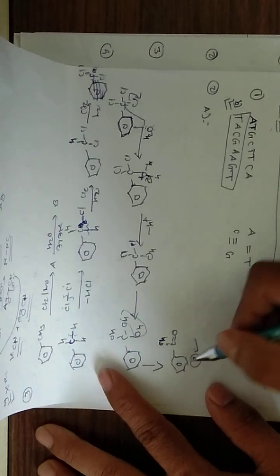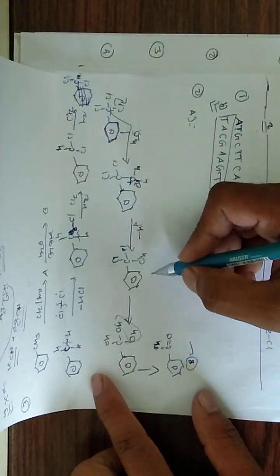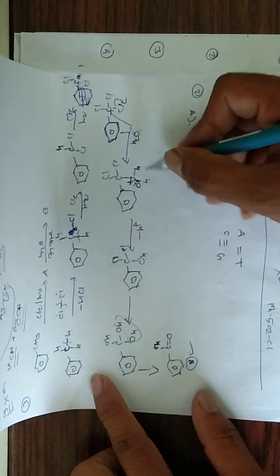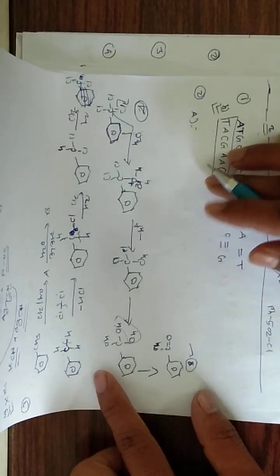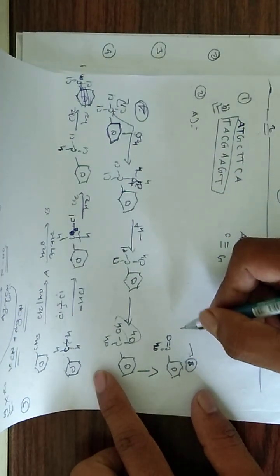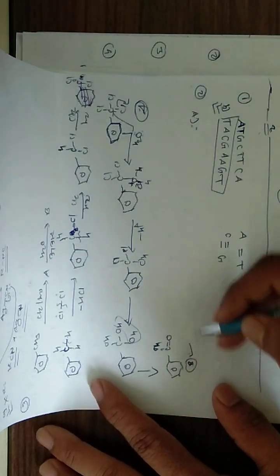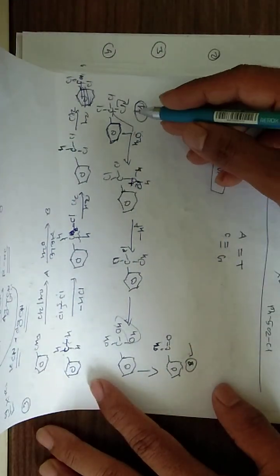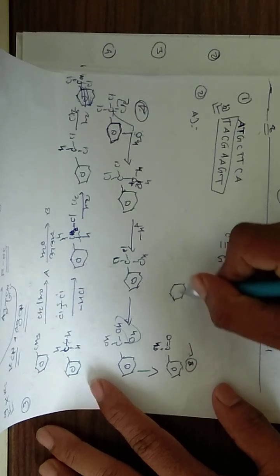Here this benzoic acid is formed as B, and A is the trichloro compound. Only one option has benzoic acid, but A is not that.